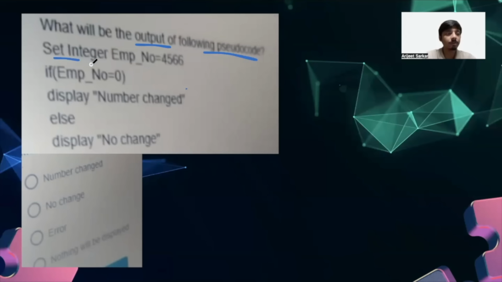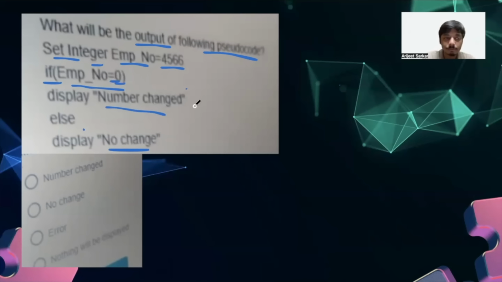So at first they have given us an integer data type variable, which is known as emp_name_number, right? And they have passed this number 4566, okay? And what they are doing, they are checking if emp_number equals 0, okay? And if it is, we are printing number change, and if it is not, which is in else, we are saying no changes.